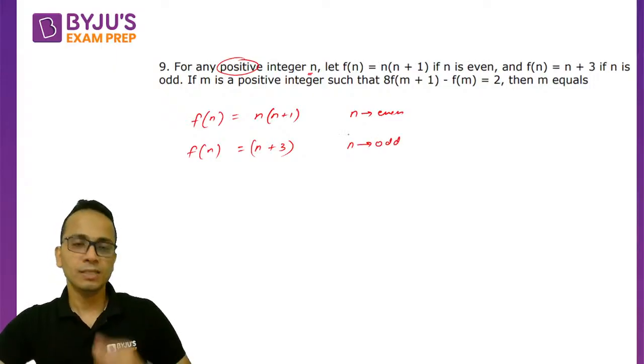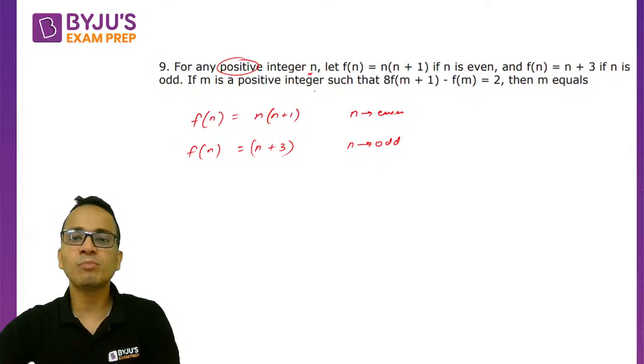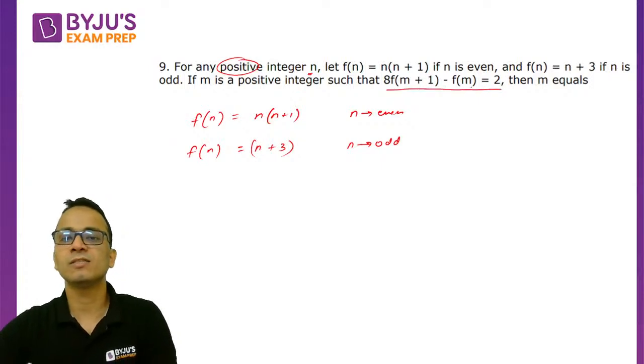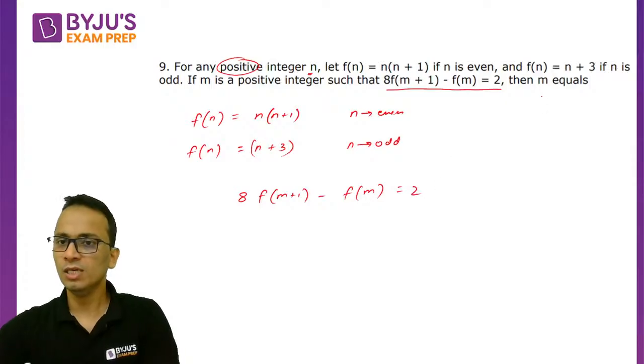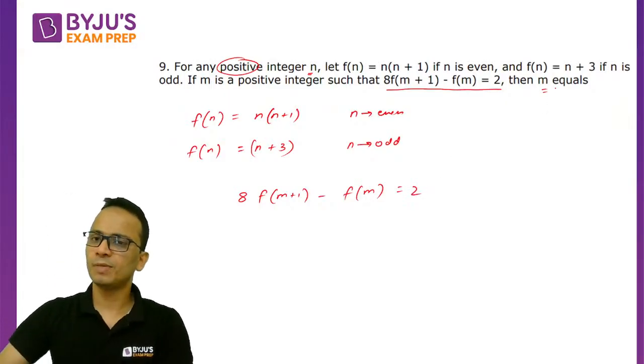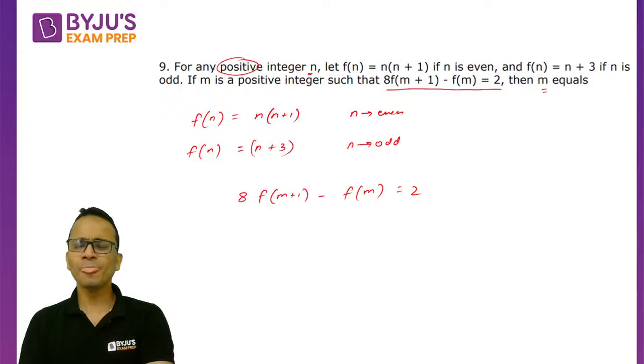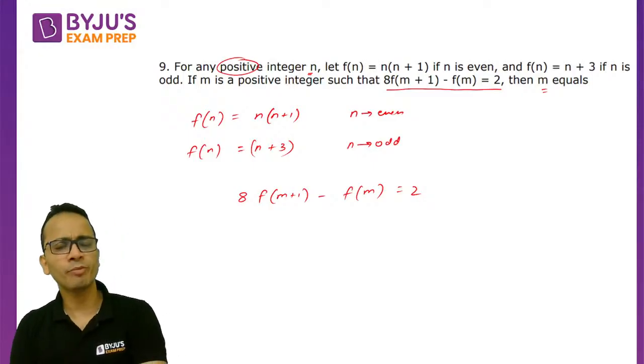Okay, then if m is a positive integer such that 8 times f of m plus 1 minus f of m is given as 2, then we have to find the value of m. अब m का value निकालना है. अब m जो है वो even भी हो सकता है, odd भी हो सकता है.